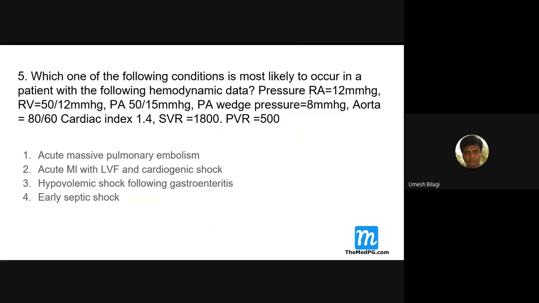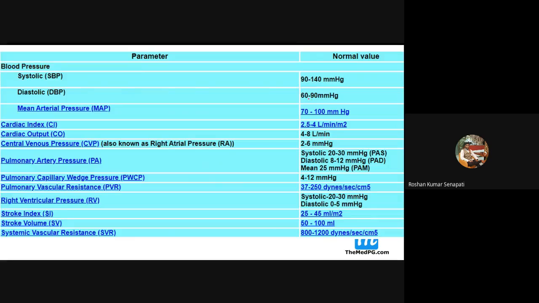The RA pressure of 12. What do you think it is, more or less? Normal is less than 18? No, I am not talking about LA. Right atrium, right ventricle. What is normal JVP?